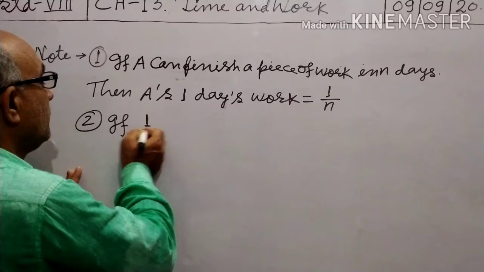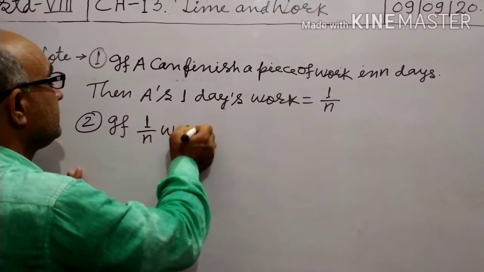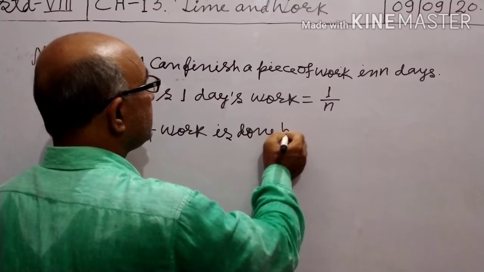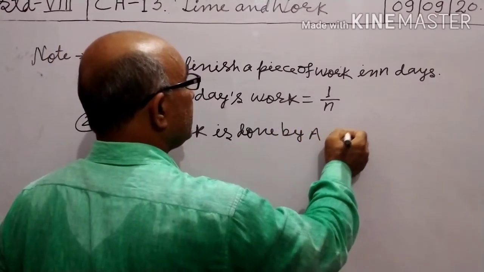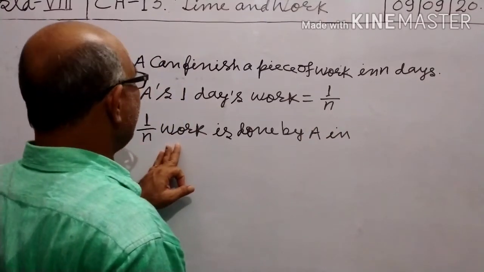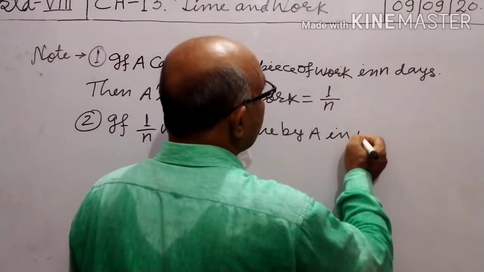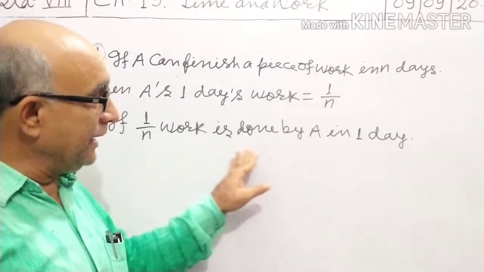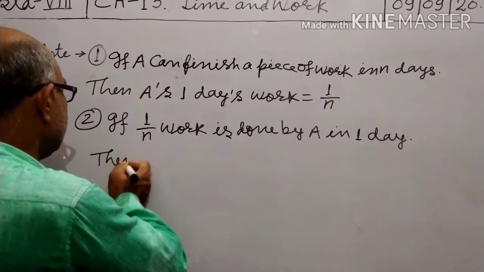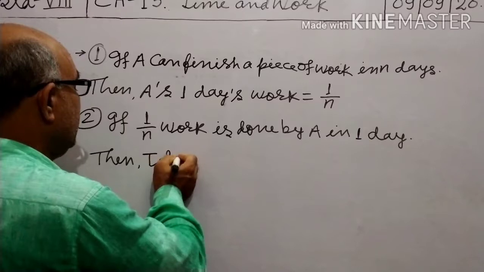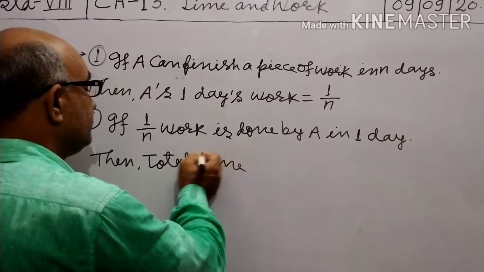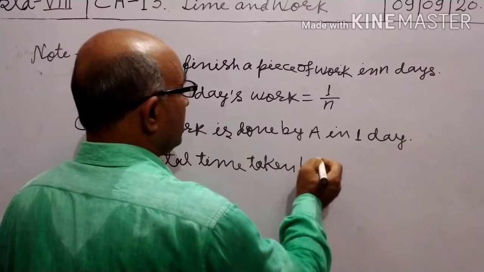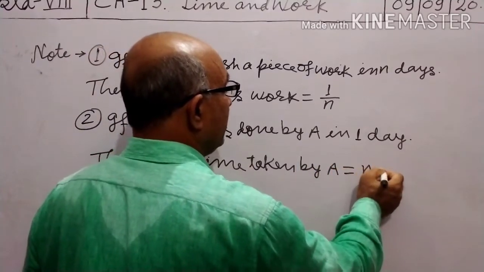Second note: if 1 by n work is done by A in 1 day, then the total time taken by A equals n days.